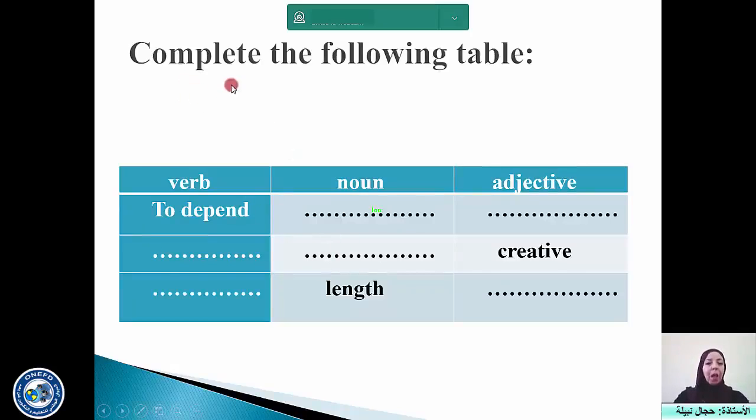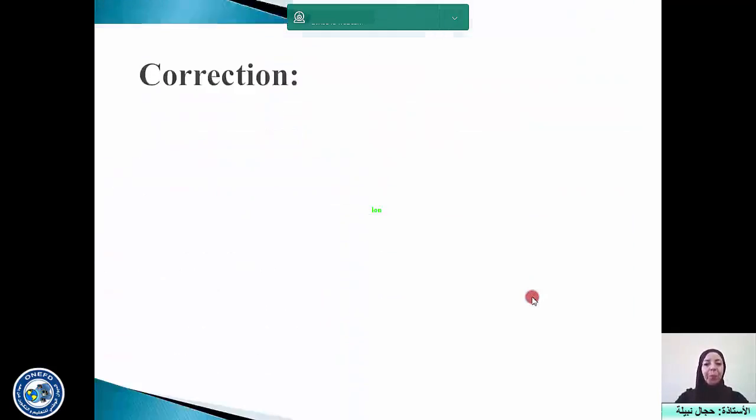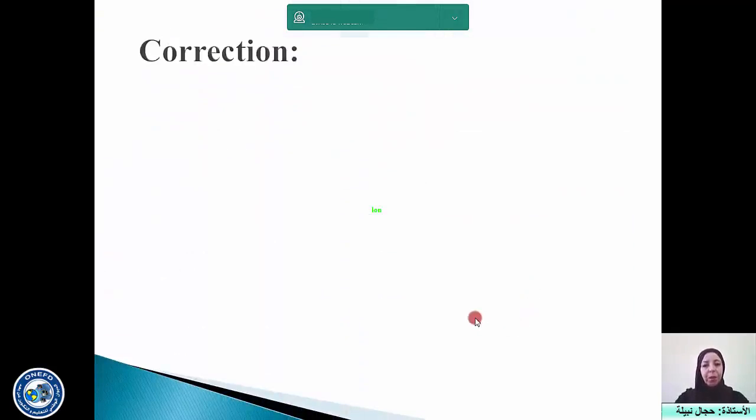Now I'd like you to complete the following table with the missing category for each word in this table. What is the noun and adjective of to depend? What's the verb and noun of creative? And what's the verb of length and the adjective of length also? Okay, that's correct.